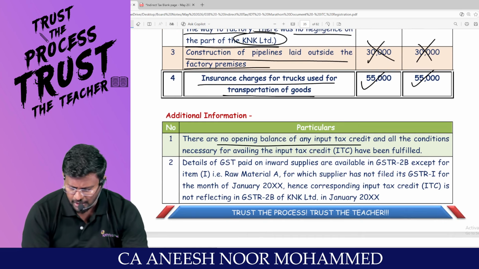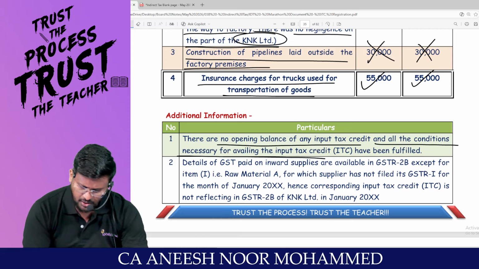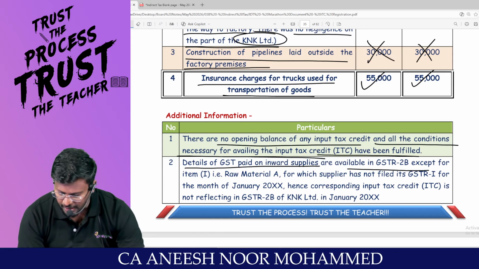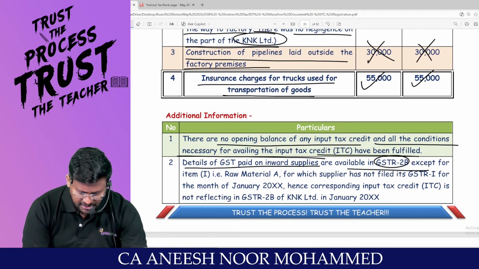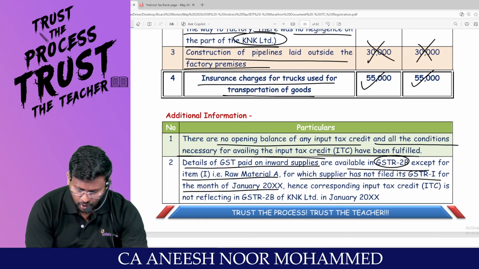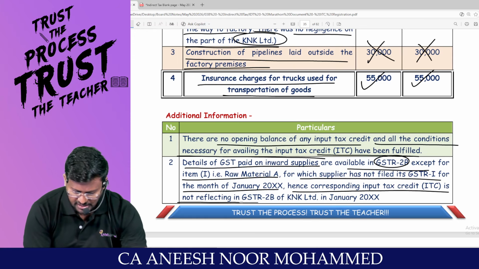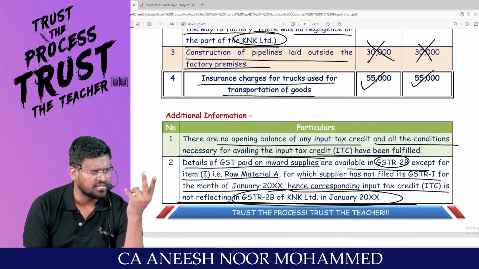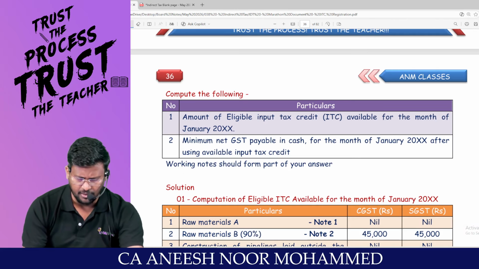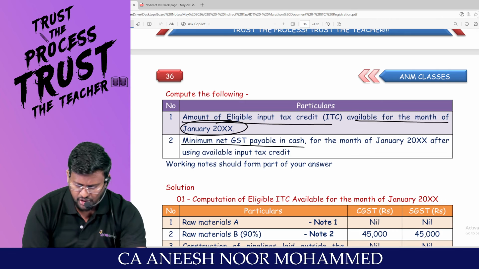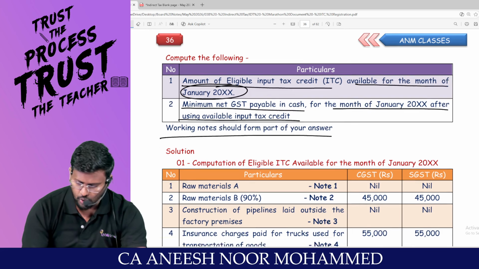There is no opening balance of any ITC and all conditions necessary for availing the ITC have been fulfilled. Details of GST paid on inward supply are available in GSTR 2B except for item number 1, raw material A, for which the supplier has not filed GSTR 1 for the month of January. Hence, the corresponding ITC is not reflecting in GSTR 2B of K&K. Sir, if it is not reflecting in GSTR 2B, you are not entitled to take ITC. Am I right? Compute the amount of eligible ITC available for the month of January. Minimum net GST payable in cash for the month of January after using available ITC. Working note should form part of your answer.